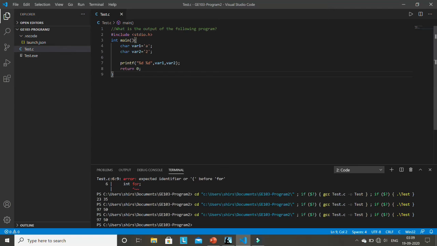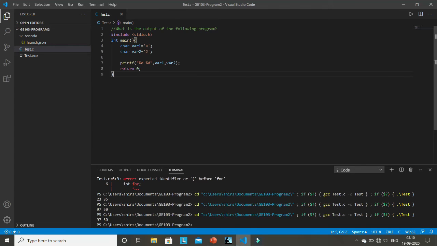But here this is a character 'a', and this is another character '2'. When you print them with %d, they show 97 and 50. What is 97 and what is 50? These are actually the ASCII values, because you are storing a character in this variable. Whenever you store a character in a particular variable, it stores the corresponding ASCII value.